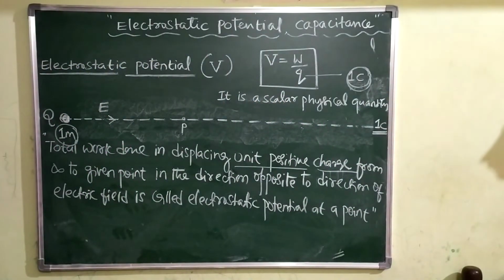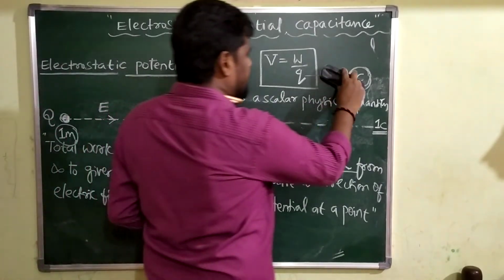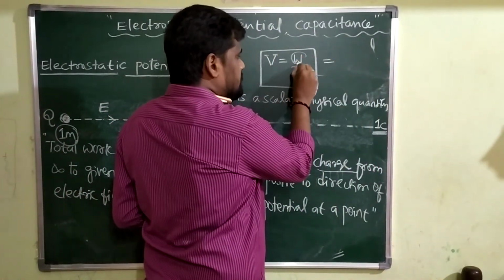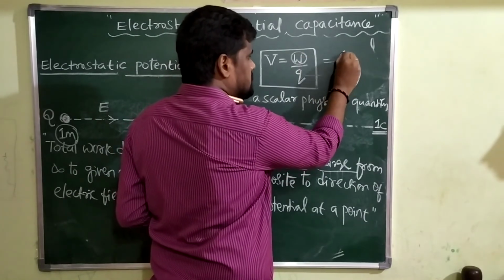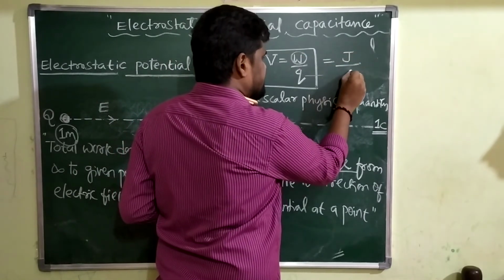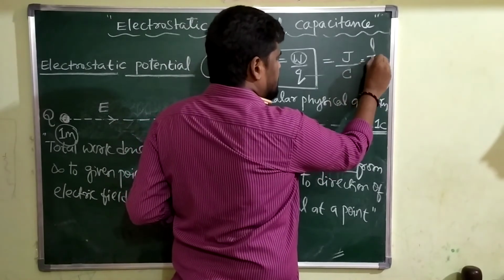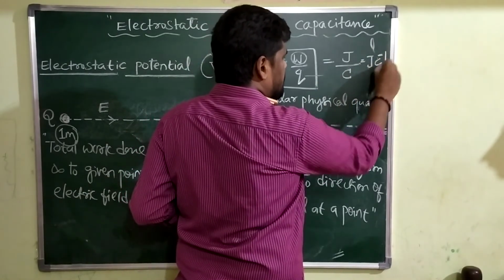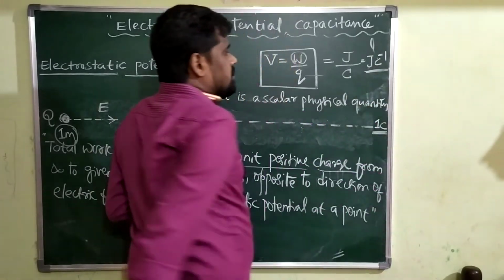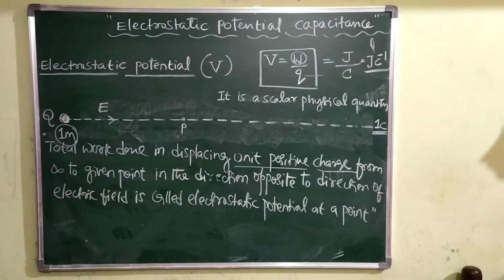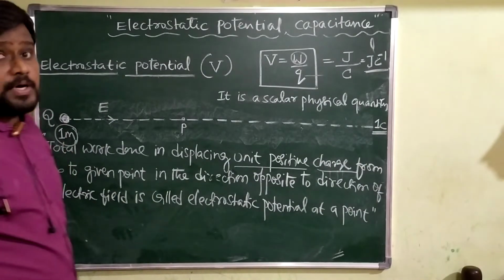And look at the SI unit. What is the SI unit of potential? Work is expressed in terms of joules. Charge is expressed in terms of coulombs. Therefore, the SI unit of electrostatic potential is joule per coulomb.